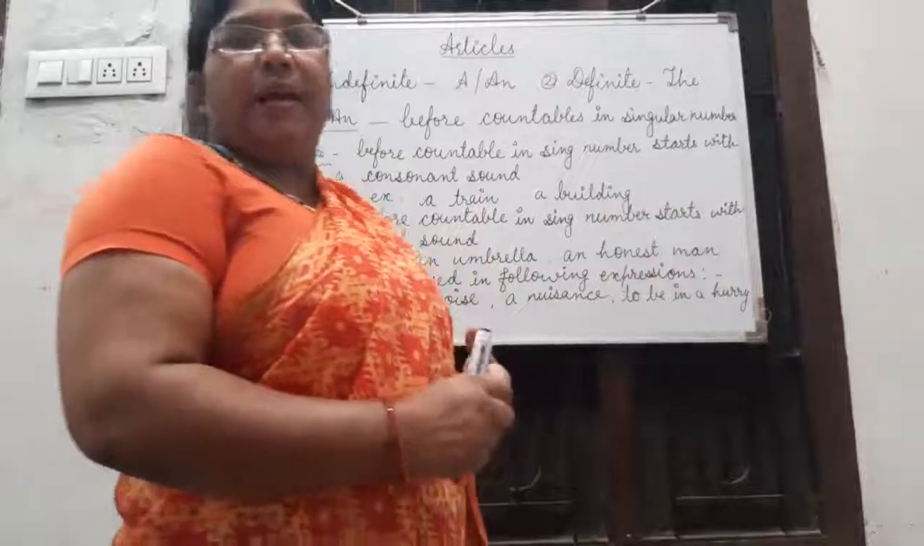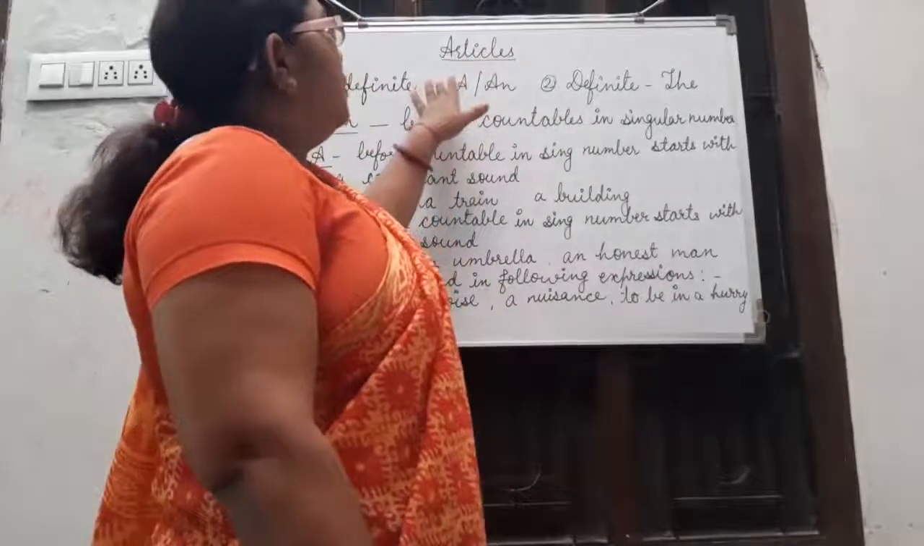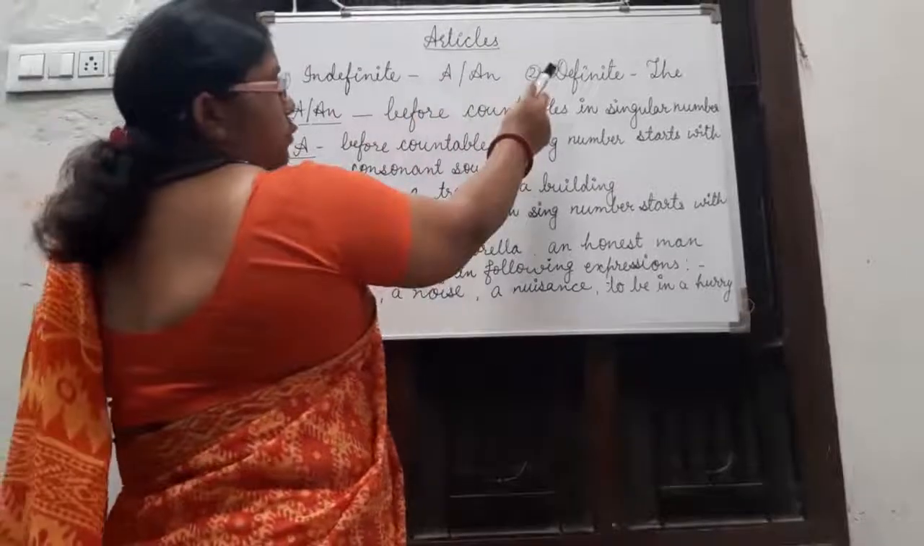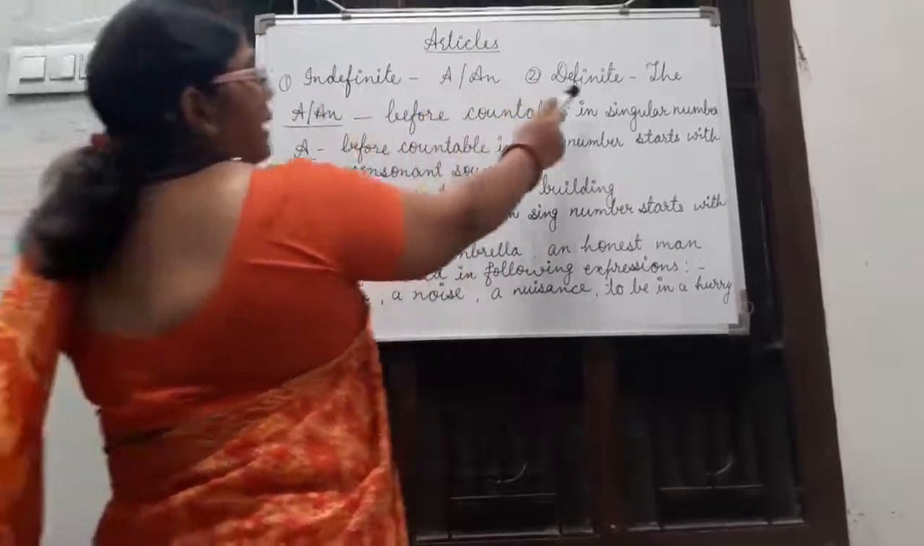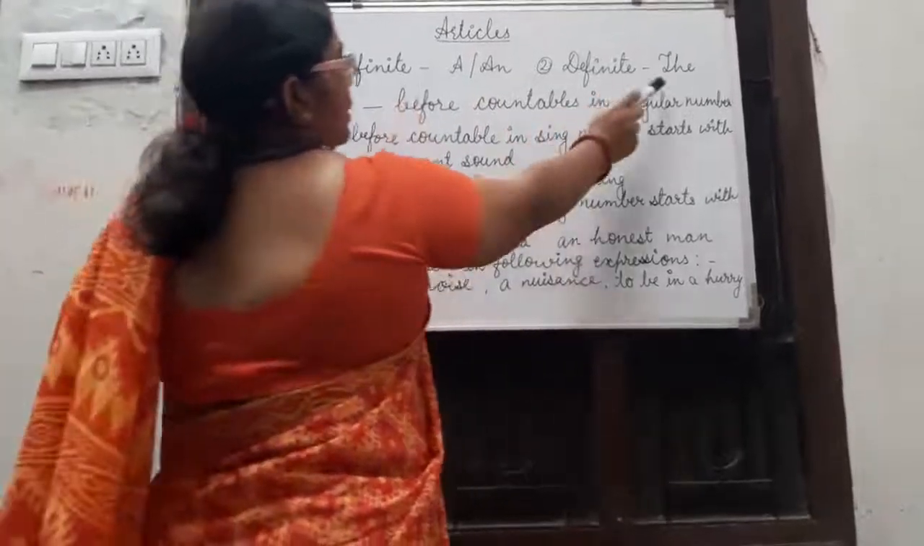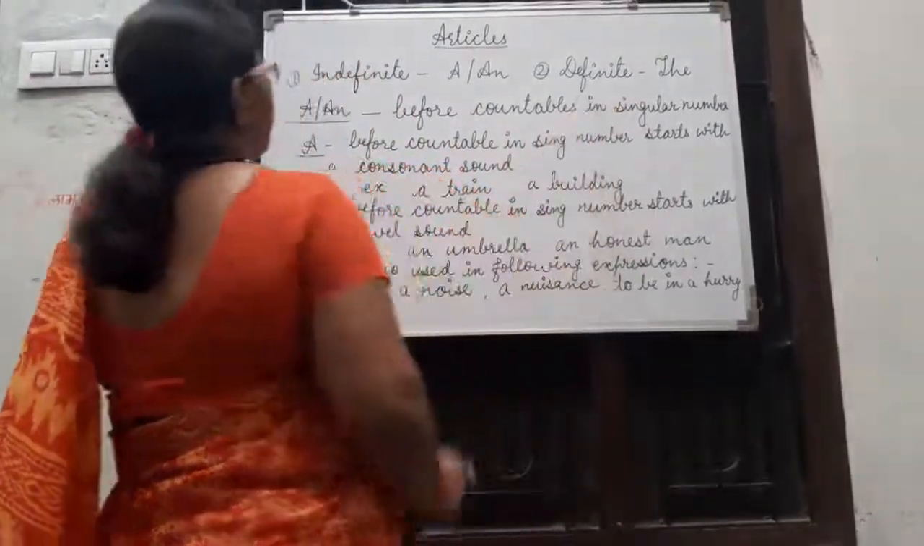And today my topic is articles. There are two types of article, indefinite and definite. A and an are indefinite articles, whereas the is the definite article.